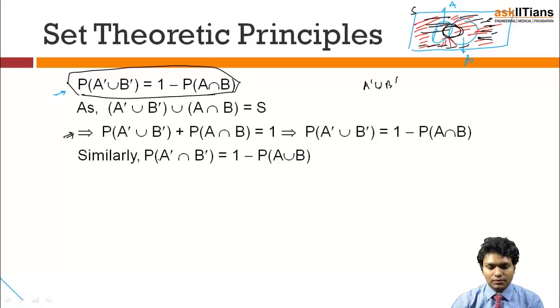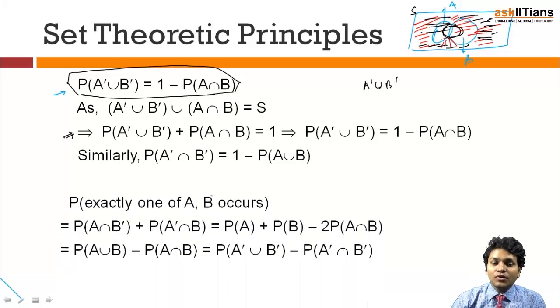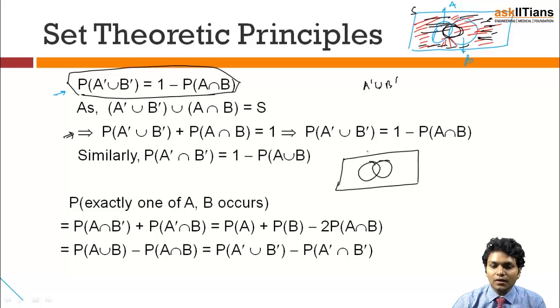Similarly, on the same basis, exactly one of A and B occurs. So exactly one of A and B occurs, which means if I have my sample space and Venn diagram like this, either A should happen or B should happen. Or can I say that if A is happening, B shouldn't be happening, and if B is happening, A shouldn't be happening. So the first thing tells me that I am taking all the sample points in which A is happening and B is not happening, along with all the sample points in which A is not happening and B is happening.